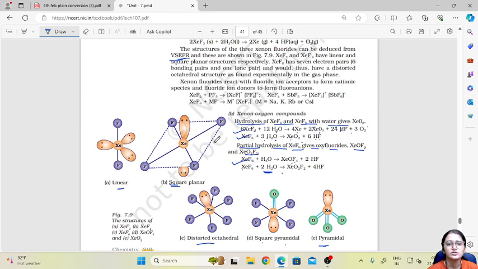The structures are equally important. Here you can see there are 3 lone pairs on xenon, so repulsion will be more, but here there are only 2 lone pairs, giving a square planar structure, and in this case only 1 lone pair, and in these two cases also one lone pair is given.